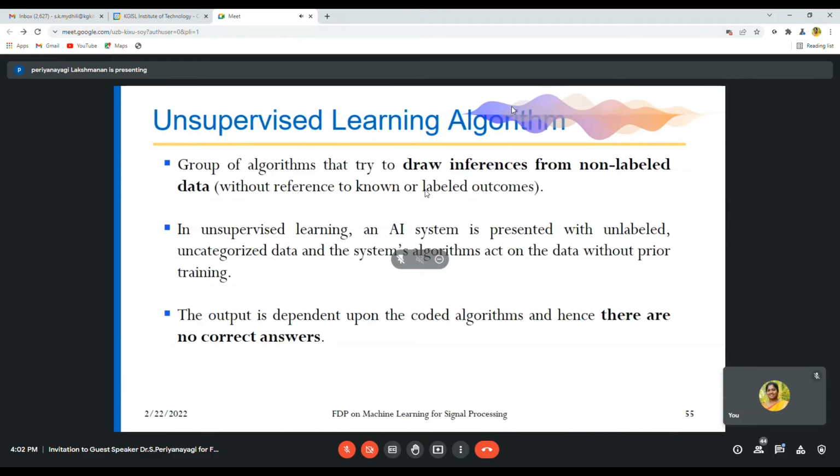Unsupervised learning is a group of algorithms that try to draw inferences from non-labeled data, that is, without reference to a known or labeled outcome. It is just a black box. So in unsupervised learning, an AI system is presented with unlabeled, uncategorized data. The system's algorithms act on the data without prior training. So the output depends upon the coded algorithm, and hence there are no correct answers for this.